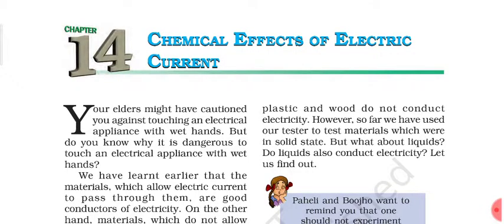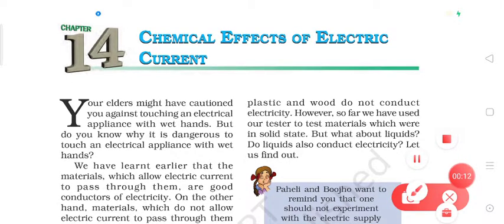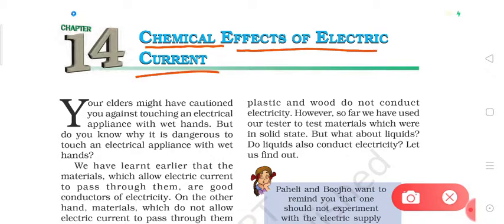I am Ravi Verma and in this video we will start chapter number 14, Chemical Effects of Electric Current. Dear students, in order to have a clue what we are going to learn in this chapter, let us look at the title of the chapter, Chemical Effects of Electric Current. That means we are going to talk about certain chemical changes or certain chemical effects brought about by the flow of electric current through the material.